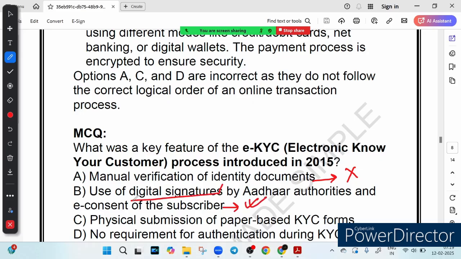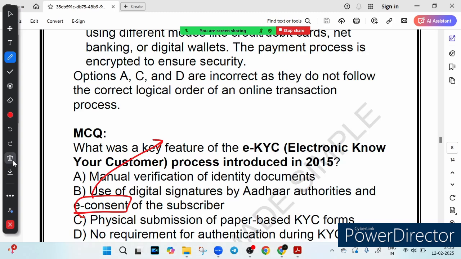There is something called digital signature. Digital signature means Aadhaar authority digitally signs the KYC data, ensuring authenticity. The second key feature is the e-consent. What is the meaning of e-consent? It means the customer gives electronic approval to share Aadhaar details securely. And then we have the third part, which is paperless. The entire process is done online, making it faster and safer.